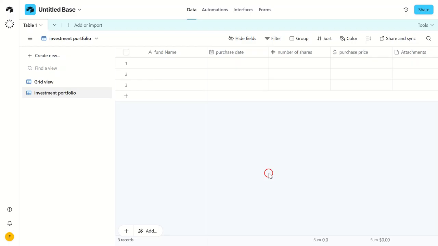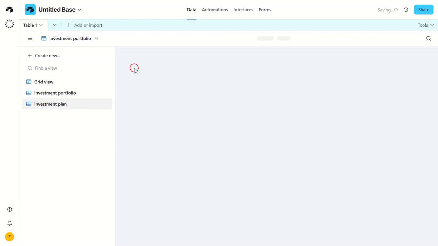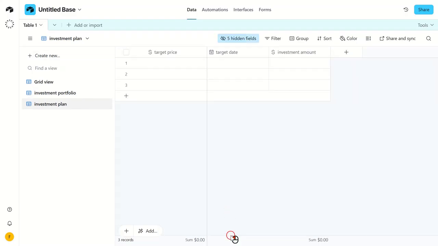Now let's move on to planning future investments. For this, we'll create a second table labeled Investment Plan. Here, we can list potential investments and include information like the target price, target date, and the investment amount. This table will serve as our investment roadmap, guiding us on when and what to invest in.